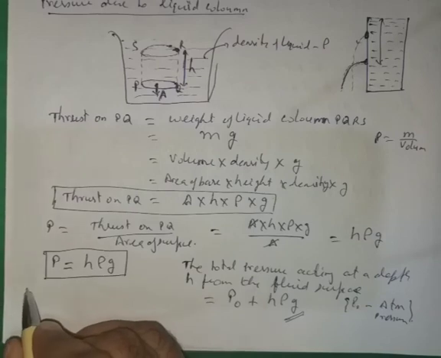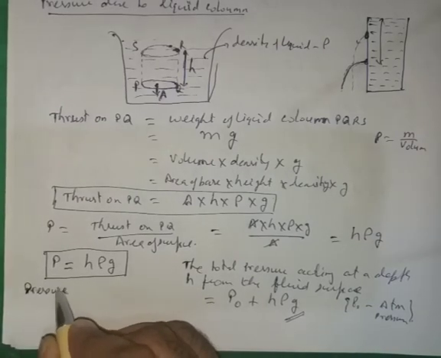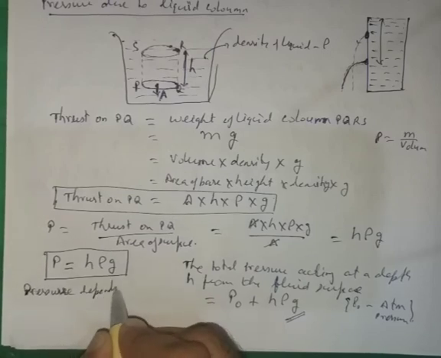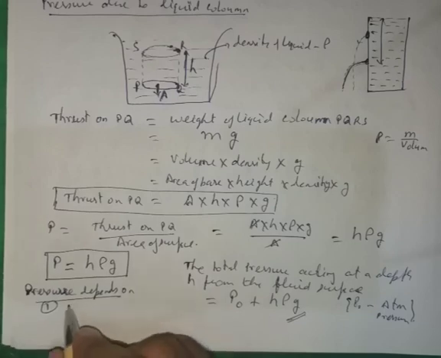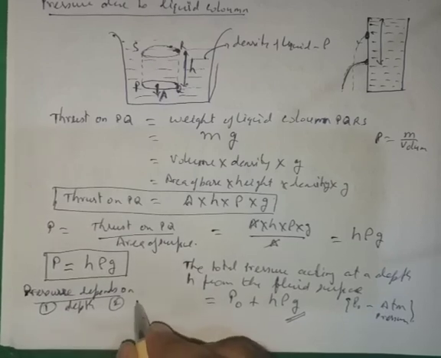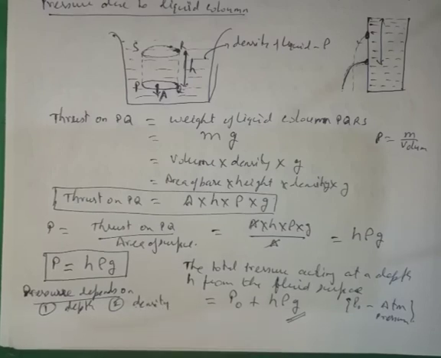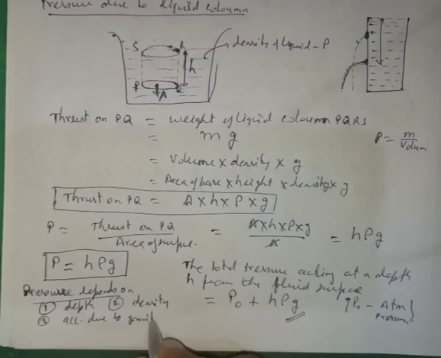Therefore, we can say that the pressure depends on three factors: the depth, the density, and the acceleration due to gravity. If the depth is more, then the pressure will be more.